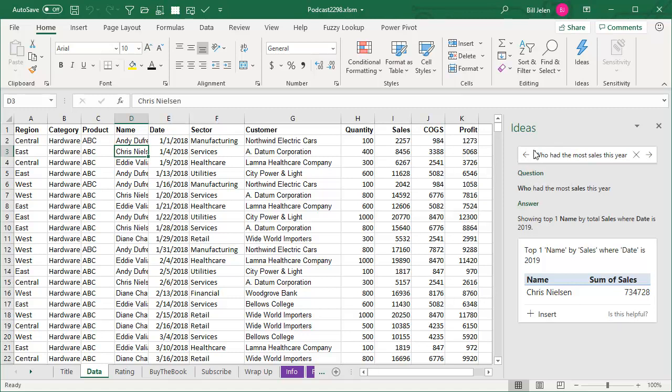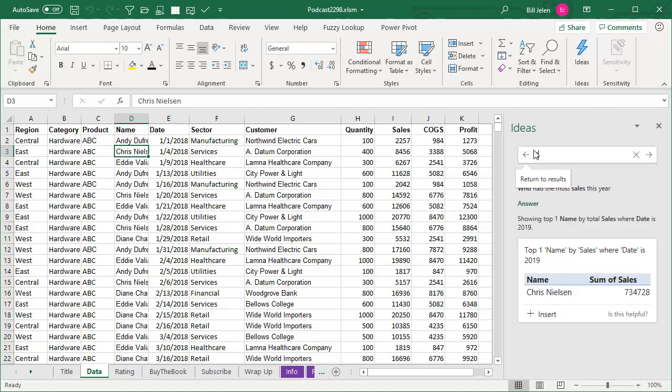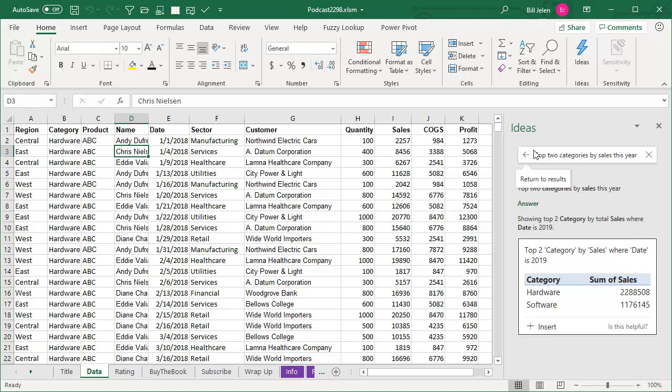And then here we have something called category. What if I want to know the top 5 categories? Now, because I'm an English speaker, I know that category with a Y changes to IES. So actually there's only 2 categories, or 3 categories. Top 2 categories by sales this year. And it understood that categories and category are the same thing.